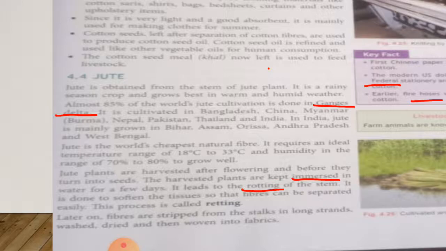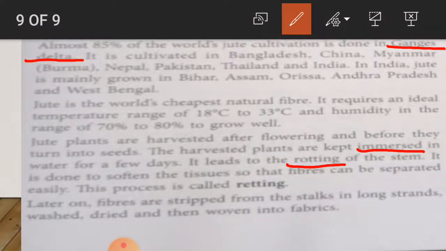Later on, you can see the fourth paragraph. Later on, fibers are stripped from the stalk in long strands, washed, dried, and then woven into fabrics. Here you have to underline stripped. Stripped means remove all covering or clean out.